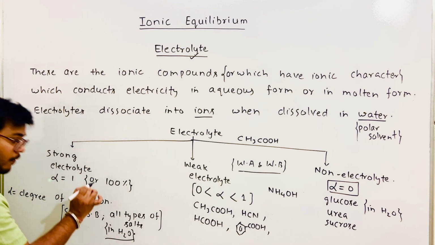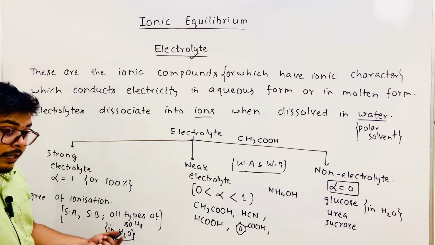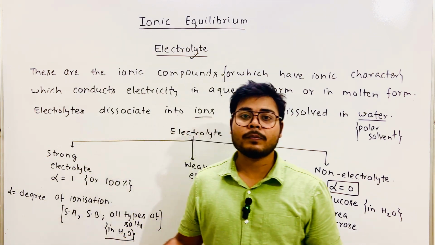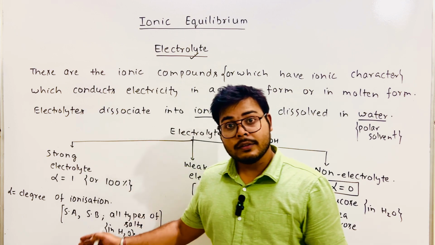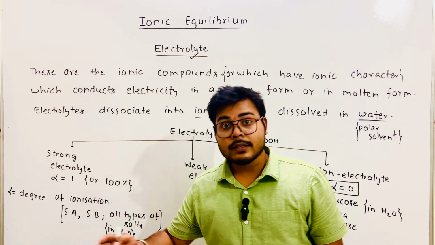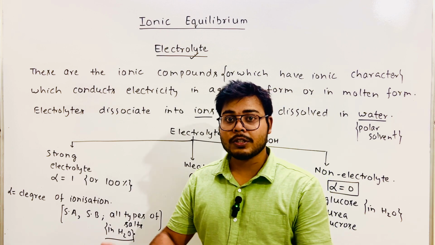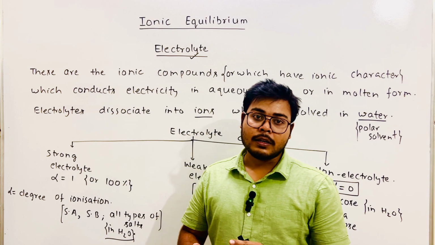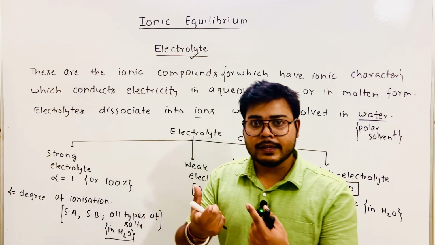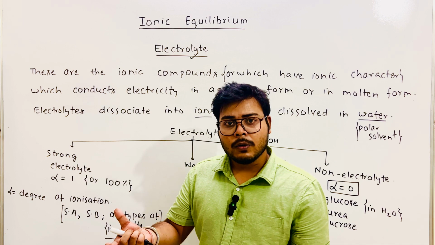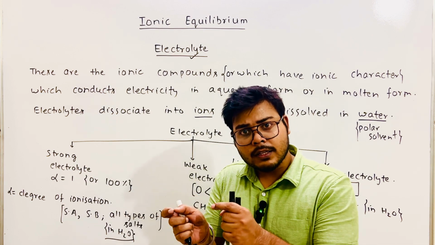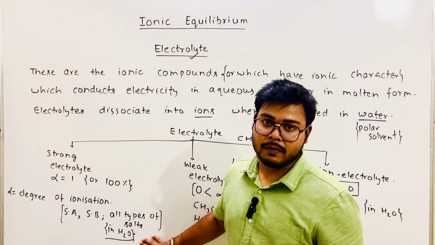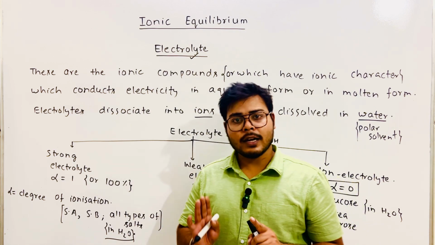But if you change the solvent, they may not dissociate completely. If you take alcohol, alcohol is also a polar solvent, but when you take alcohol, they will not dissociate into ions completely, there is no 100% dissociation. In that case, they will not be considered a strong electrolyte. So if we are defining something as a strong electrolyte, we are defining it with respect to the solvent, and here we are talking about water as a solvent. I hope the points are clear.